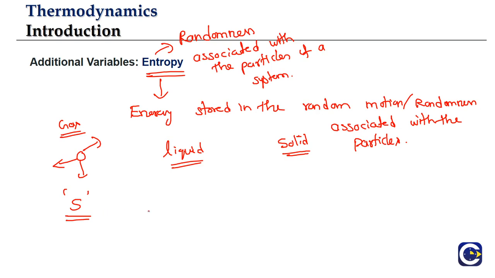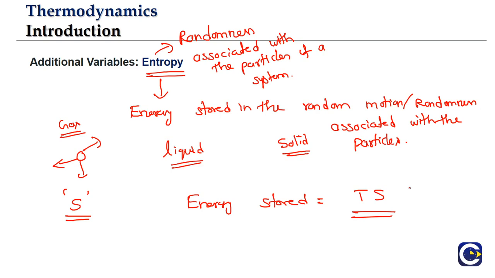Entropy is indicated by the symbol S. And the energy stored in the form of randomness, at any temperature, will be equal to T into S. So if you have a system, the energy stored in the randomness of particles is T into S. This is how we will measure the entropy of a thermodynamic system.